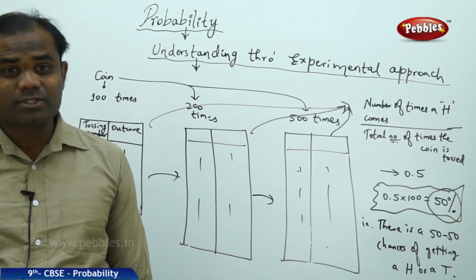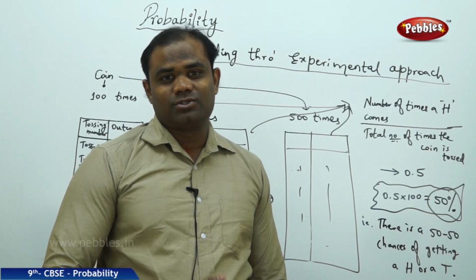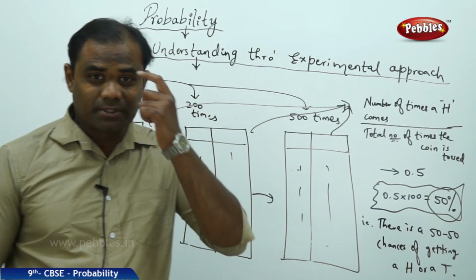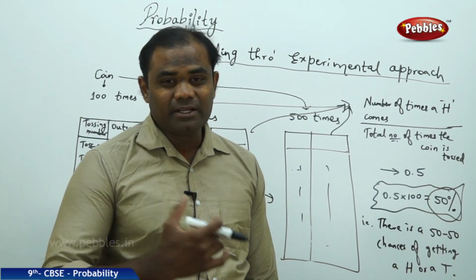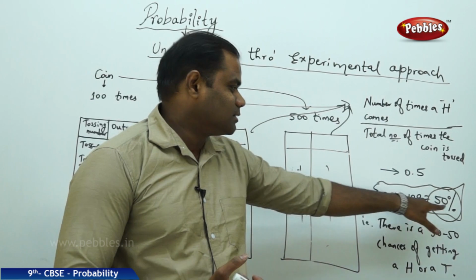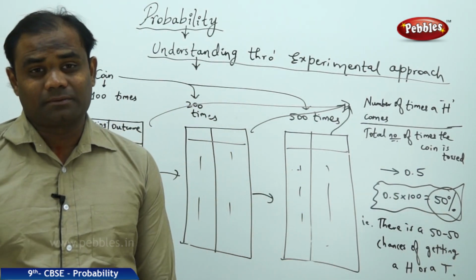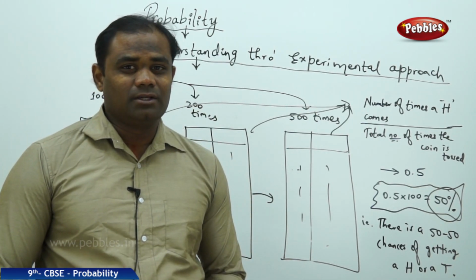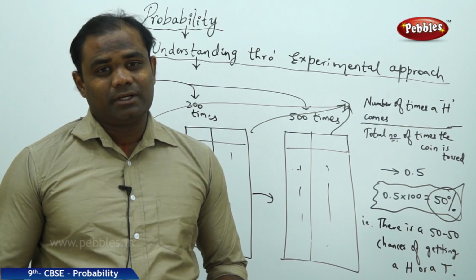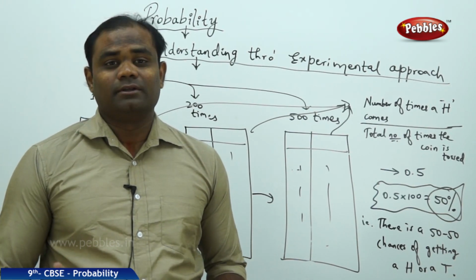If you toss 1000 times, then this value gets even nearer to 0.5. So as the number of tosses is increased, the value tends closer to 0.5, leading us to understand that there are 50% chances of getting a head or a tail, equal chances, and hence tossing a coin is what the two captains use to decide on the batting or the fielding decision.